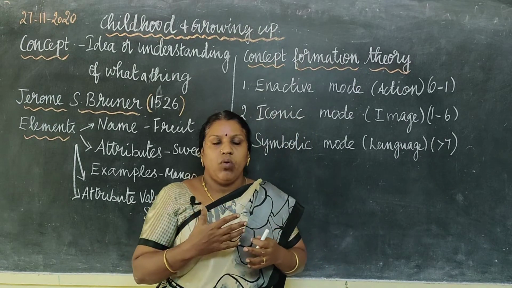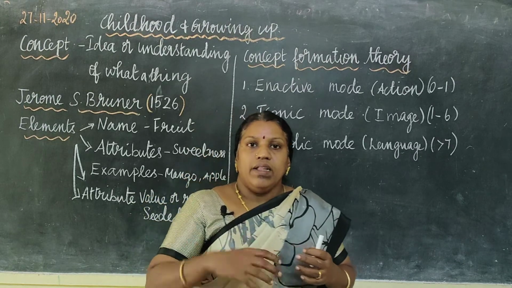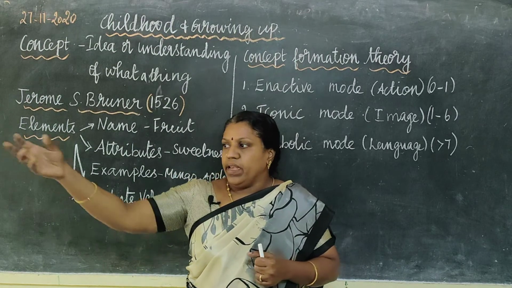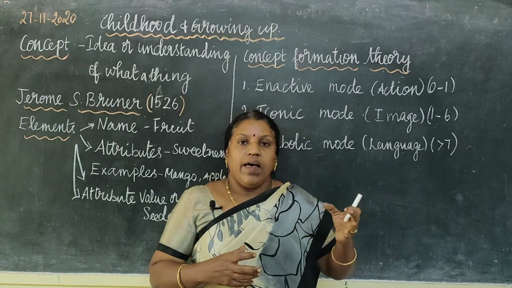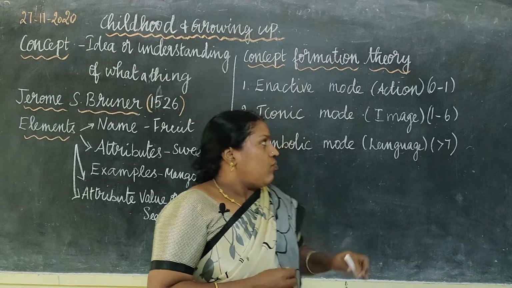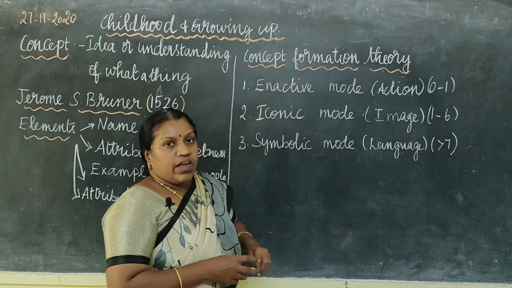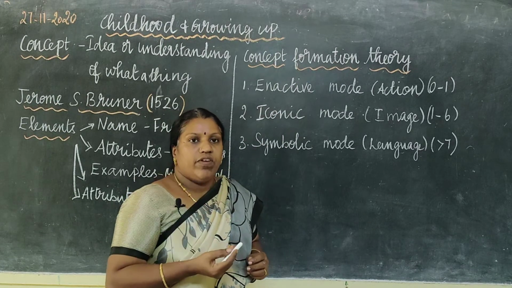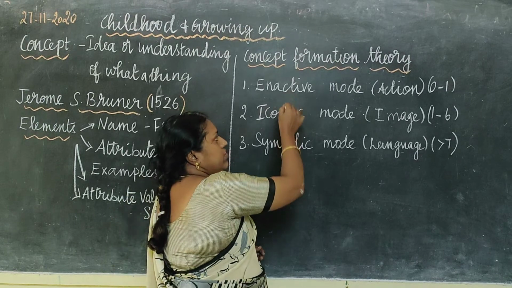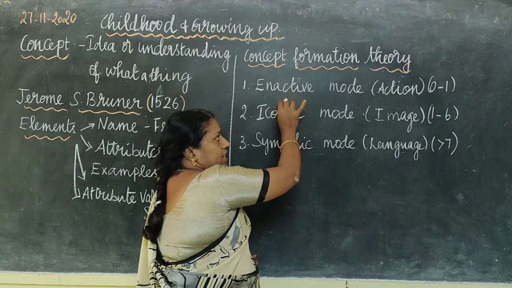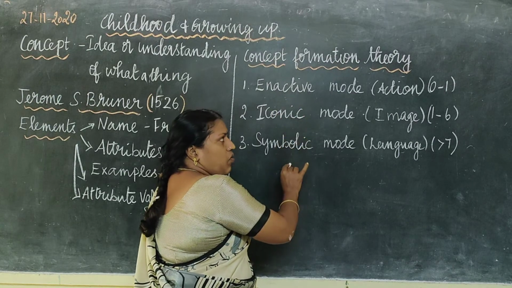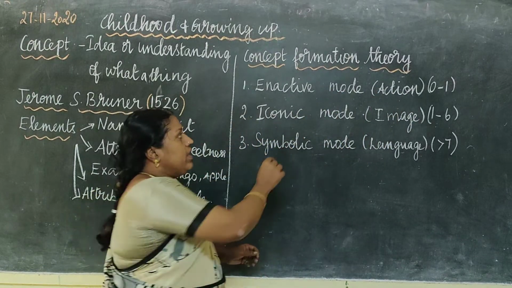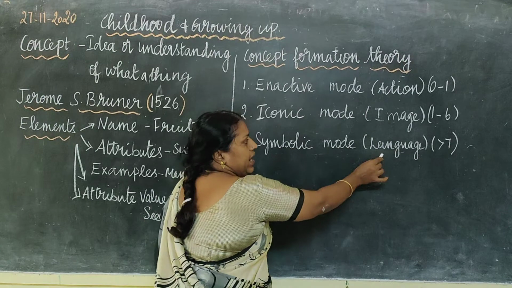Almost the child will now be able to talk fluently, converse with the adults, learn things, grasp things, is it not? I need this, I want this. So they have developed their own concept. So in this way, the concept formation theory states that any child develops their concept or their intelligence power, the cognitive development is enhanced in these 3 stages, which are enactive mode, iconic mode, symbolic mode. Enactive is where everything is learnt only through actions. Then iconic, image, symbolic, language.